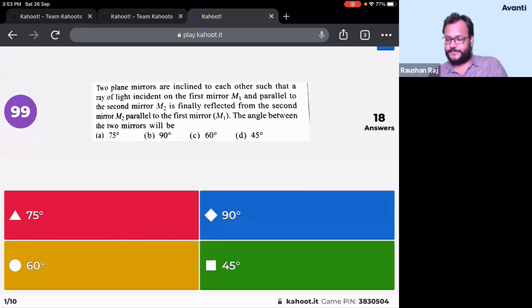Come on guys, solve this. Extremely easy question. If you have solved some numericals from a book, you must have found this question in any standard book. Might not be in the same format, might not be in the form of a statement, but you must have actually seen this question if you have solved some book.